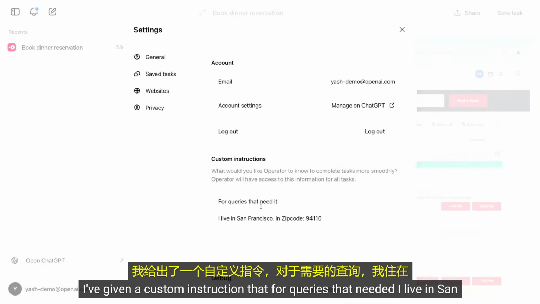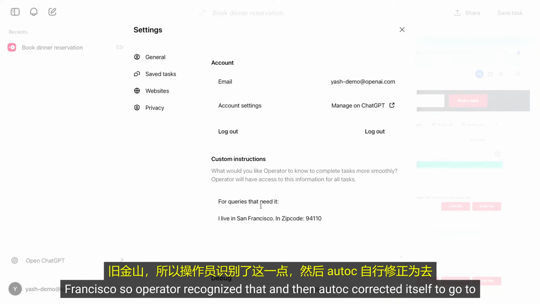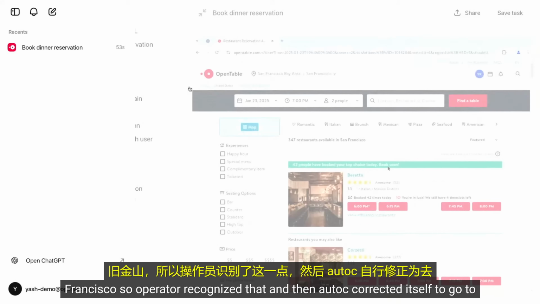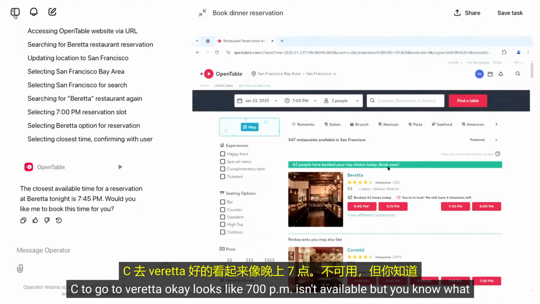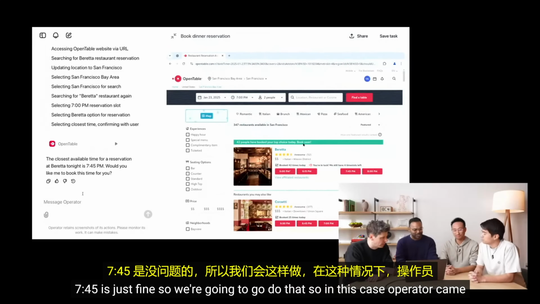So I've given a custom instruction that for queries that need it, I live in San Francisco. So Operator recognized that and then auto-corrected itself to go to Beretta. OK, looks like 7 p.m. isn't available. But you know what? 7:45 is just fine. So we're going to go do that.